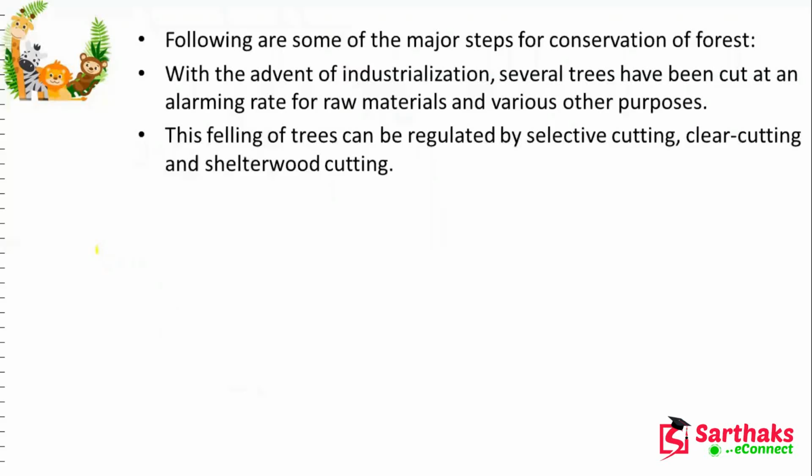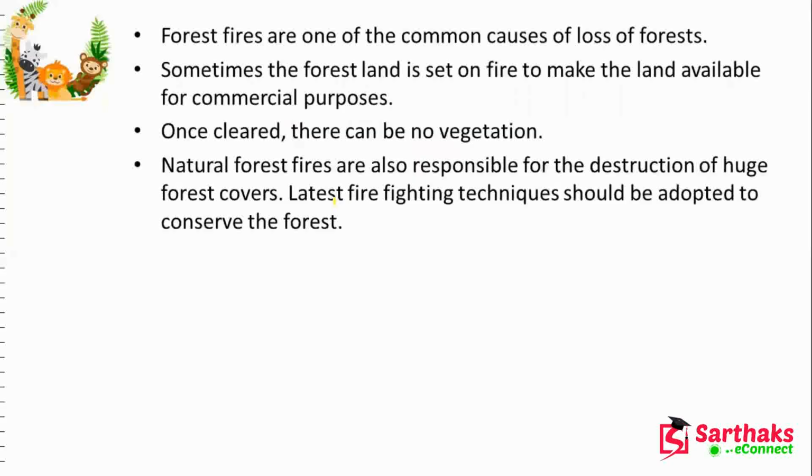And there are some major steps we can take. With the advent of industrialization, several trees have been cut at an alarming rate for raw material, but this felling of trees can be regulated by selective cutting, clear cutting and shelterwood cutting. Here the demand should be less. We can replace the demand for wood with another type of business.